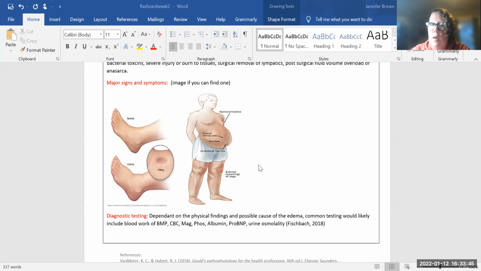So some of the causes of the edema would then lead you to the correct diagnostic testing, which would likely include blood draws, looking for electrolyte imbalances, changes in the hematocrit and hemoglobin. So it would be a BMP, a CBC, a magnesium, phosphorus, checking an albumin level if that patient has malabsorption, malnutrition, or any kind of liver disease, a proBNP, which speaks specifically to a cardiac enzyme, which can be indicative of right-sided heart failure, and then a urine osmolarity, which will also indicate if there's any kidney disease there as well.